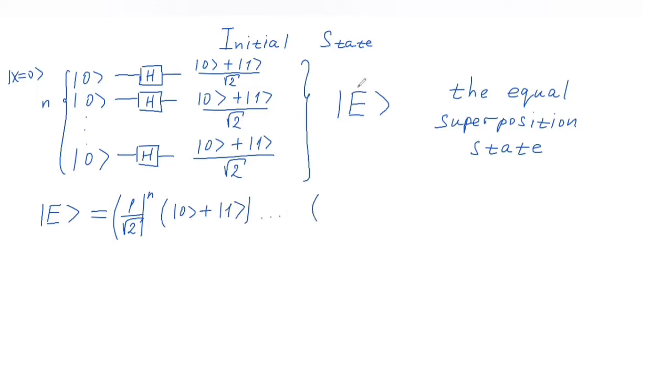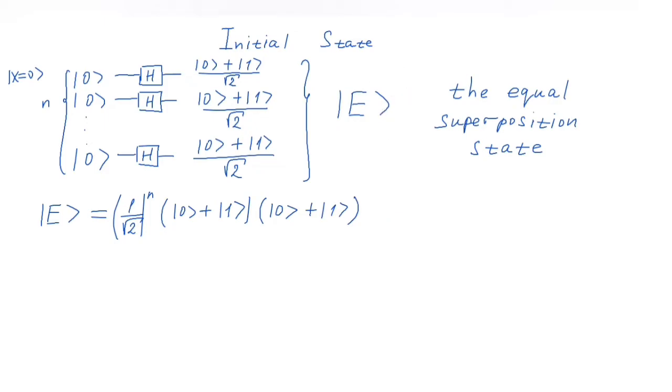So let's write explicitly that there will be 0 plus 1, and this is not addition, this is multiplication.